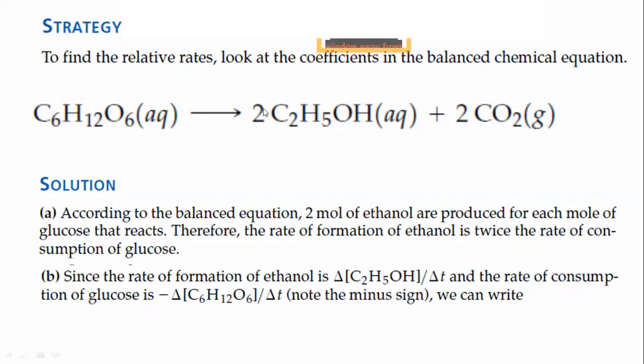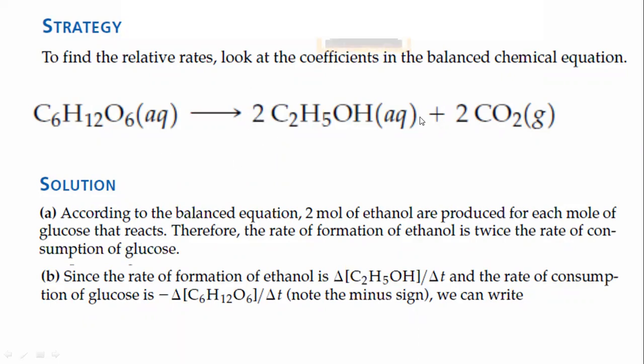Now, again, just have a look. If you want to further clarify the concept, just watch the previous video again, where I have explained in detail. But here I am briefly explaining again. Just have a look at the coefficient of the reactant and the products, and whatever is written alongside the molecules, you have to divide by that particular coefficient.